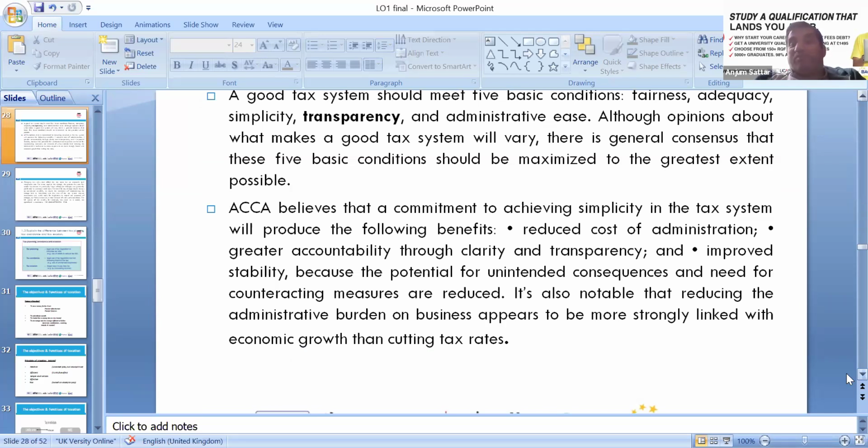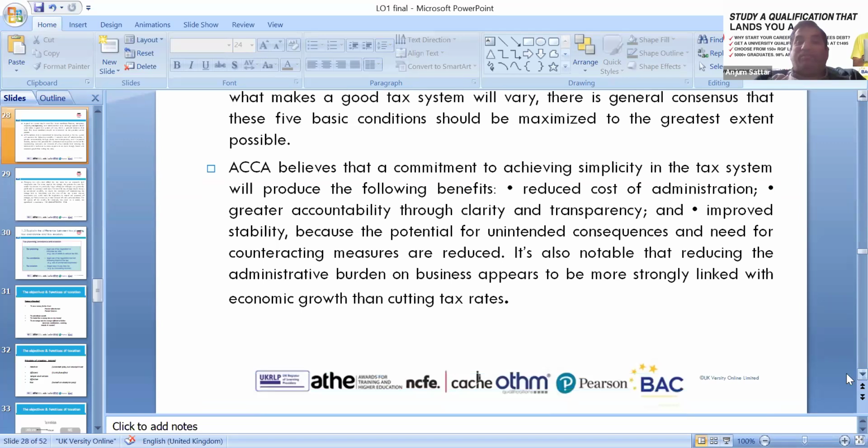We need to note that reducing the administrative burden on business appears to be more strongly linked with economic growth than the tax rate. That is the benefit to the economy.